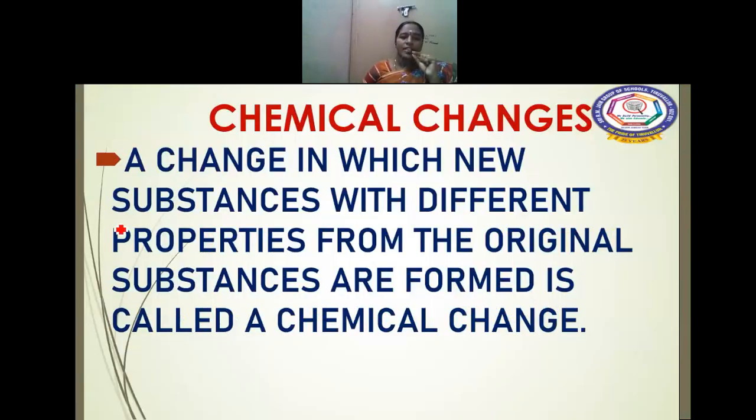A change in which new substances with properties different from the original substance are formed is called a chemical change. So a new substance, entirely different from the original, is formed in a chemical change. So it is a chemical change.